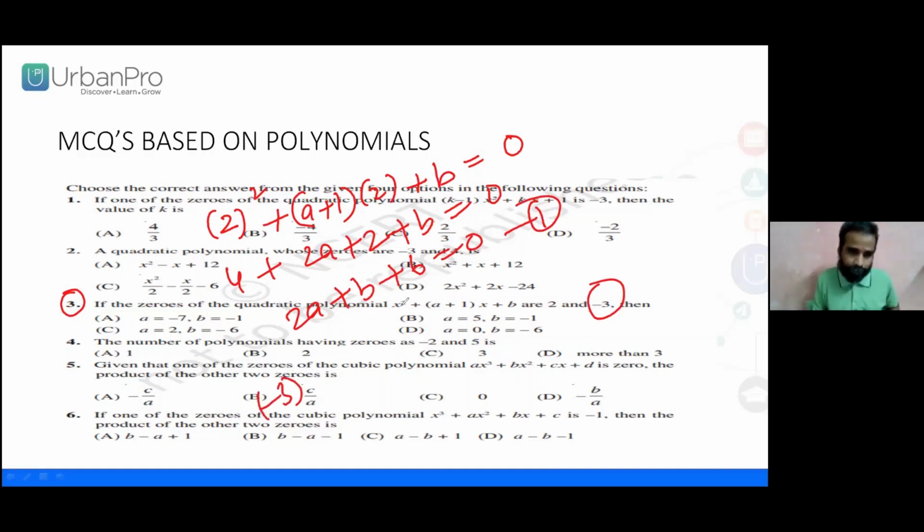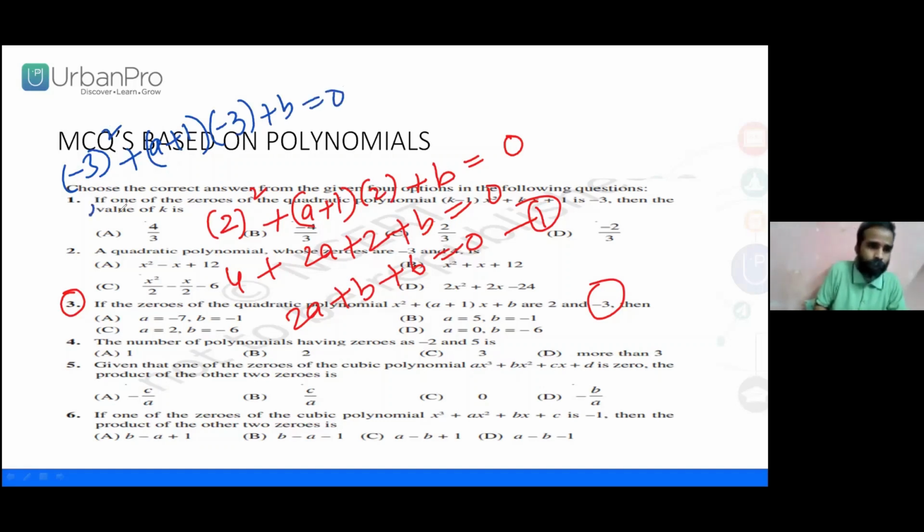Same thing. Minus 3, I'm using a different color. Minus 3 whole square, and (a plus 1) whole of minus 3 plus b equal to 0. What are you getting here? 9 minus 3a minus 3 plus b equal to 0. What is your simplified answer?